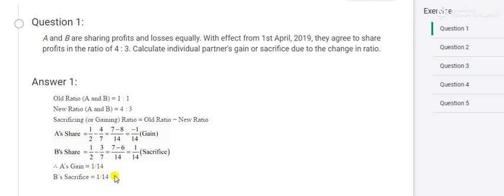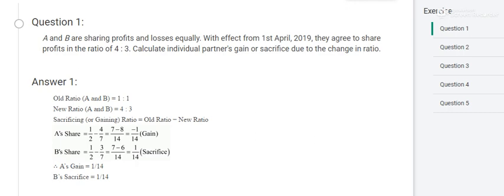It is the same. Suppose I have to give you 5 rupees. I am the sacrificer because I have to give. You will take it because you are the gainer. But if I give 5, you will get 5. Is it possible that I will give 10 and you will get 20? No, it's not possible. So whatever I sacrifice, only that you can gain. So if I am sacrificing 1 by 14 here, you will get 1 by 14 in the form of gain. Understand? This was your first question.